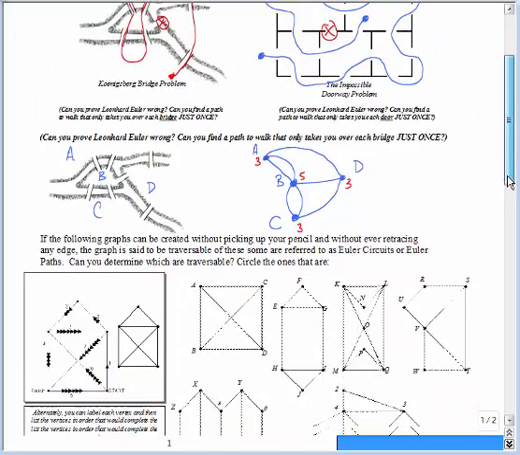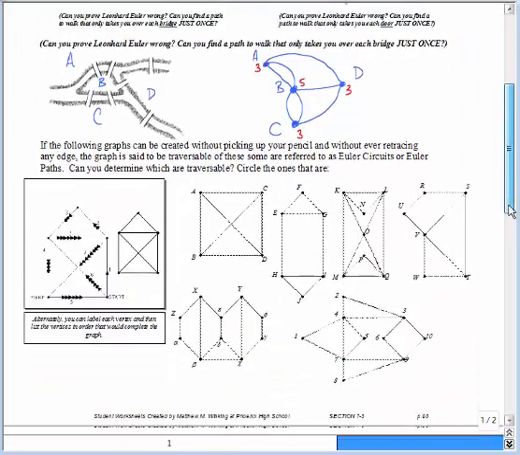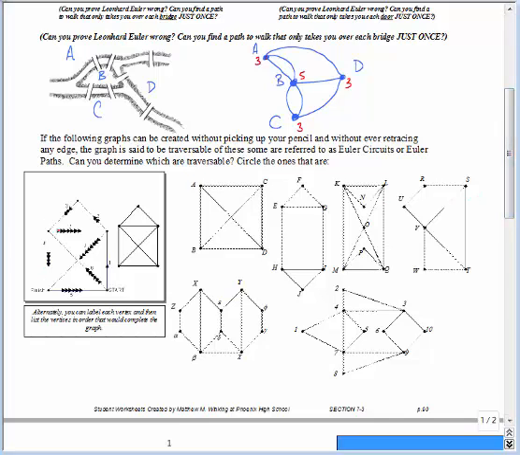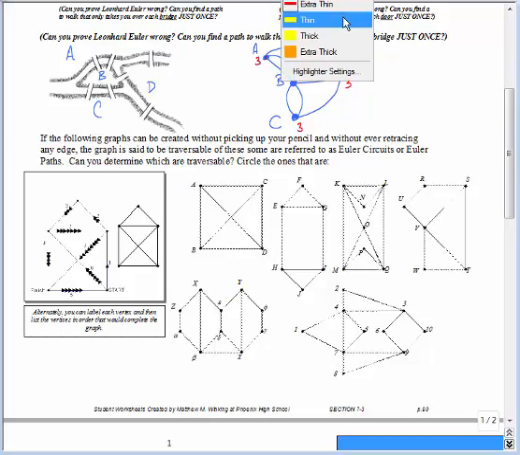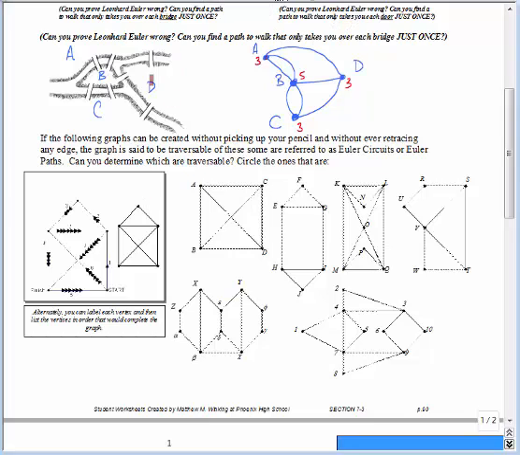If you look at this next set, I gave you a couple to try just by playing around. For example, on this one, I know it's hard to see on this graph paper, but they're asking, can you draw this graph without picking up your pencil? Let me see if I can do this really quick. I think this person started right here at this bottom corner, and they went up. Maybe I'll use blue.